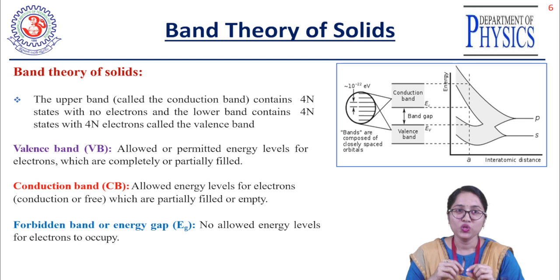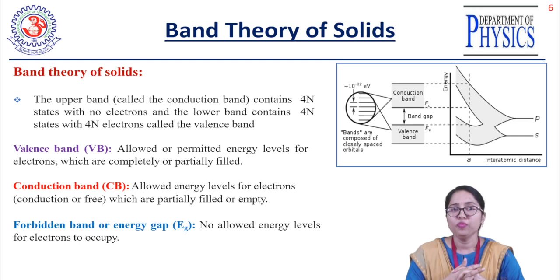They are excited and jump to the conduction band. So a few electrons are now available in the conduction band. These are the conduction electrons, or free electrons. They are responsible for carrying charge and current from one place to another in conducting materials.